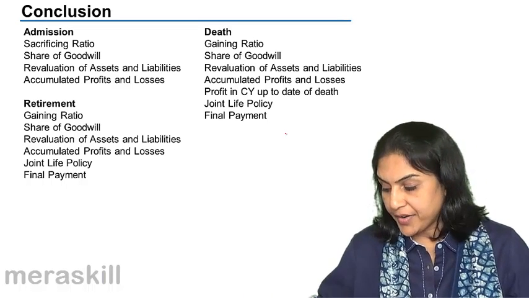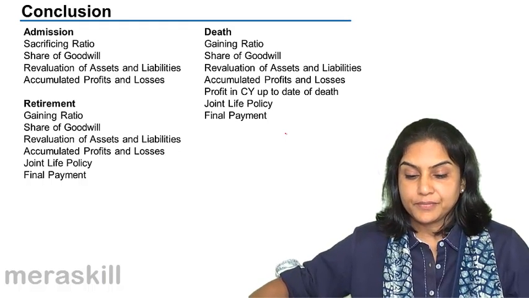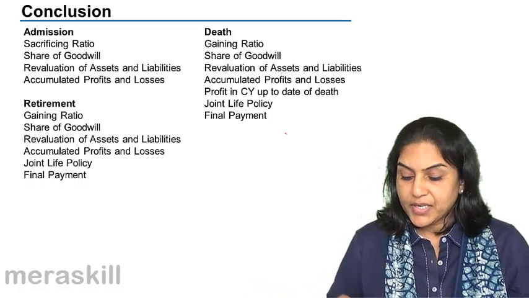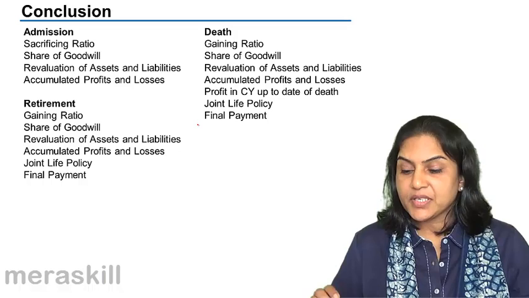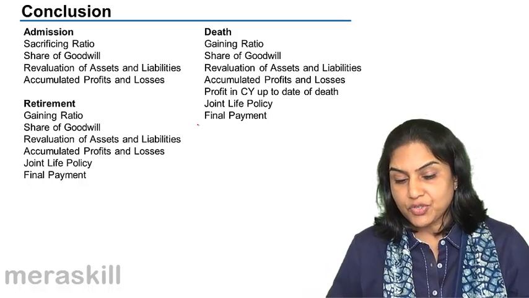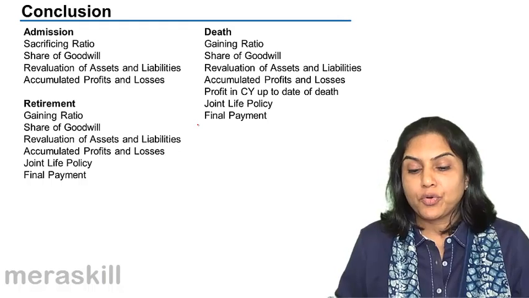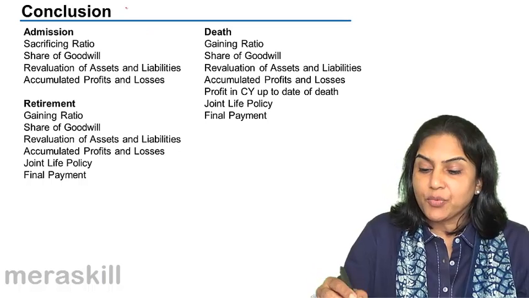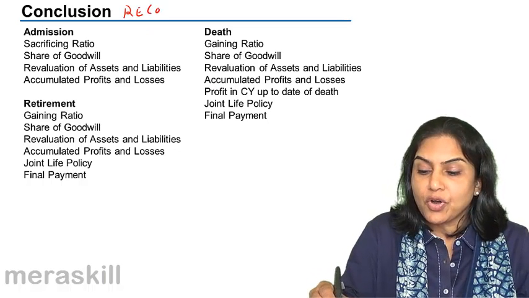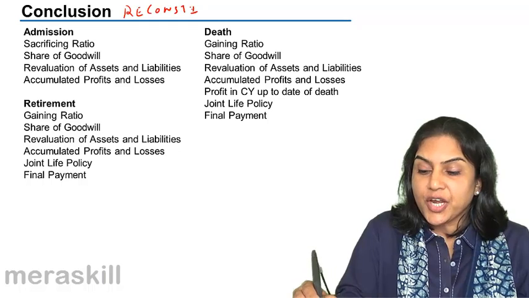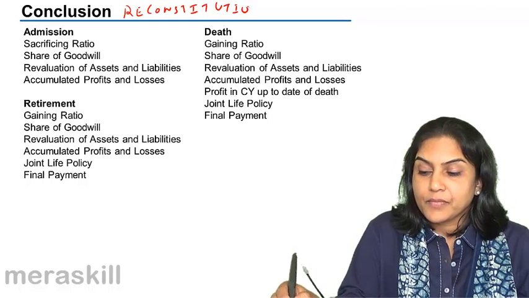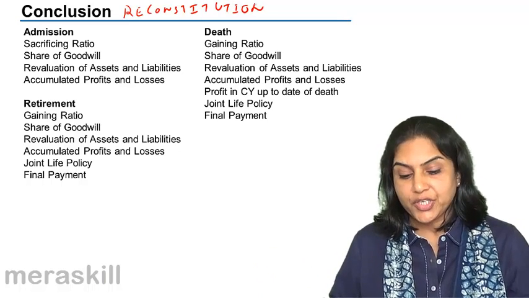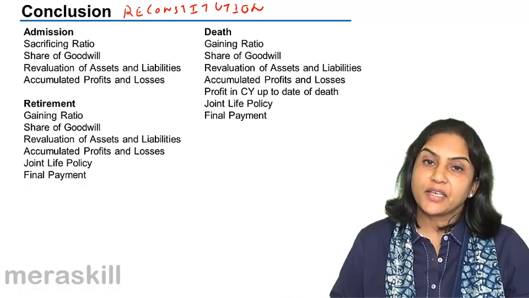Let us conclude our entire discussion on the second module of the partnership accounts. We discussed admission, retirement and death and the adjustments required, and the accounting entries that follow in all these three situations. What happens here is what is called a reconstitution of the firm, because there is a change in the profit sharing ratio. On admission, the profit sharing ratio changes, on retirement it changes, and on death it changes.